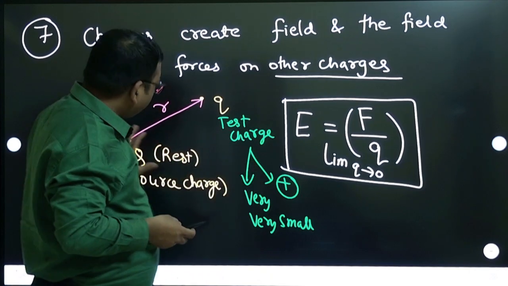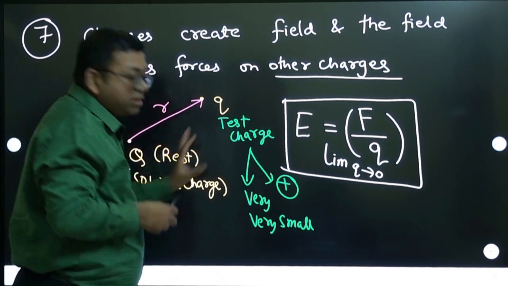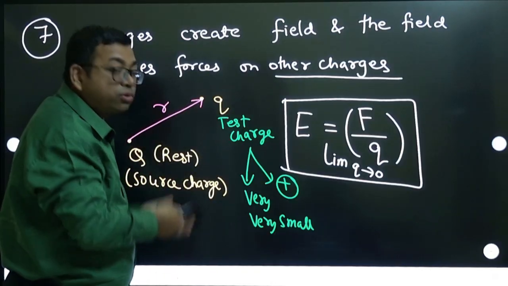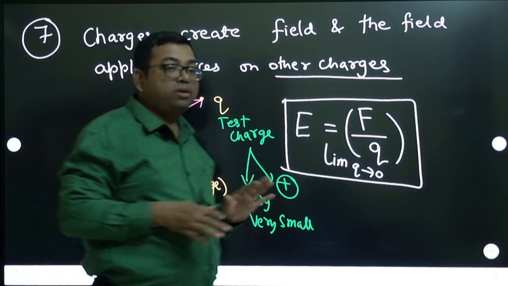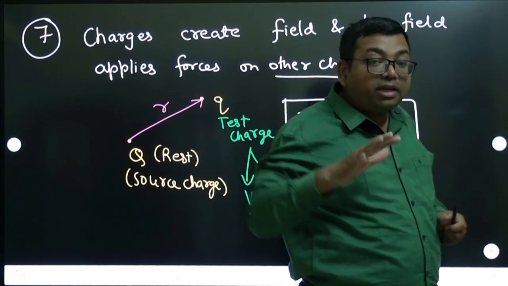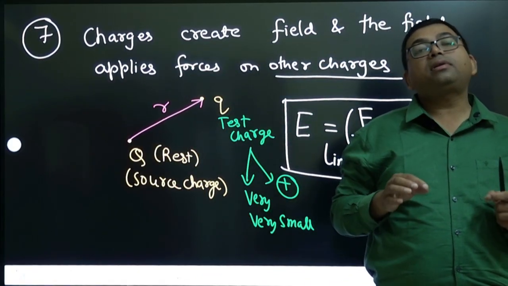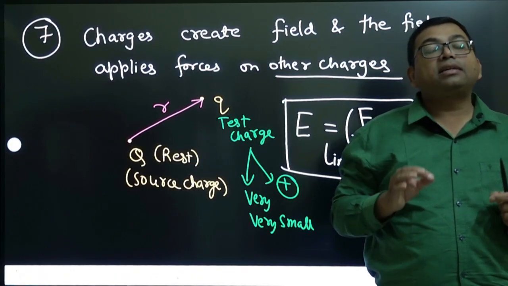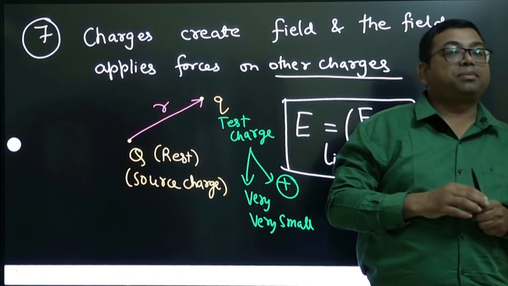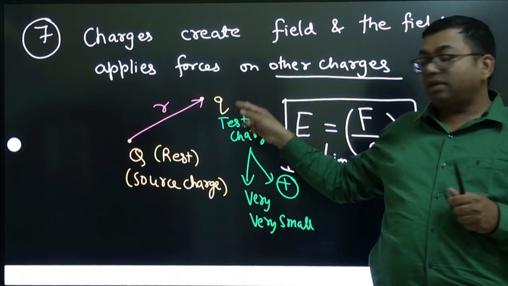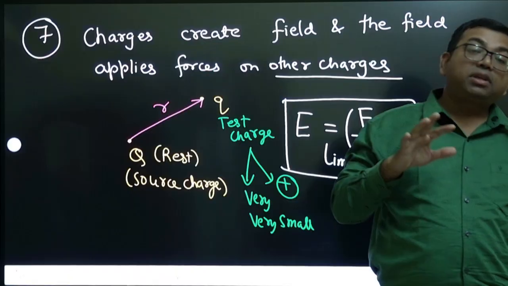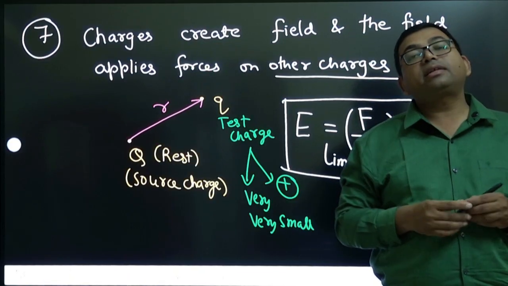Suppose you move this charge, then because the source charge itself has moved, the field created due to the source charge will also change. But the change of the field will happen almost instantaneously, and it will take very, very less time. Why does it take less time?